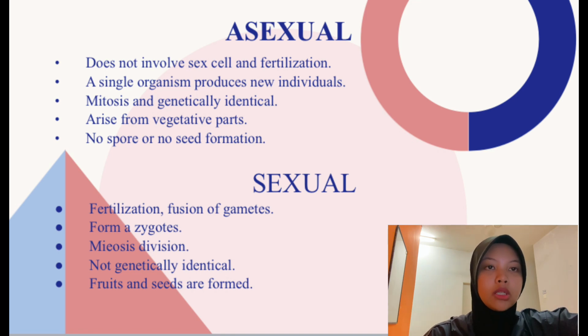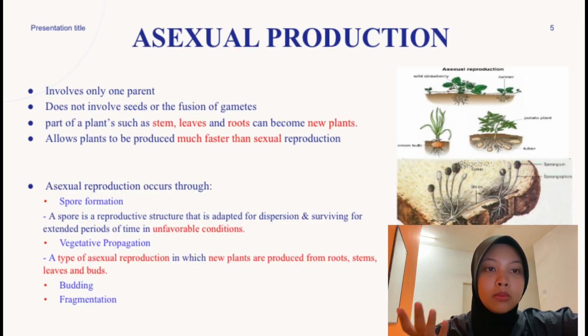Sexual reproduction involves fertilization, fusion of gametes. It forms zygotes, involves meiosis division, is not genetically identical, and seeds and fruits are in formation. I will be talking more about asexual reproduction.